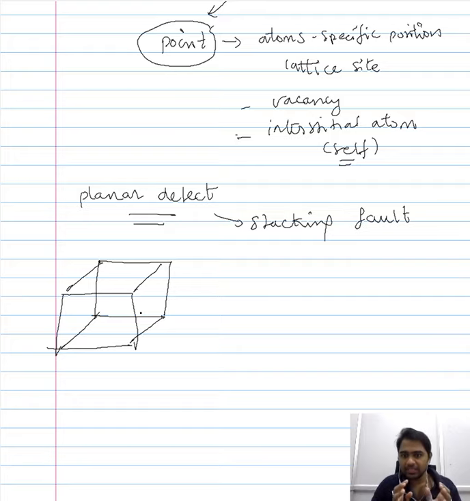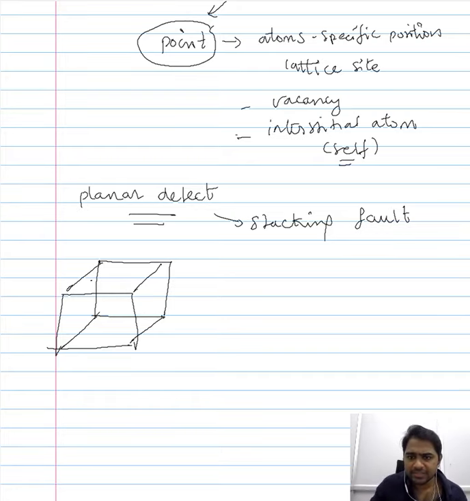When the arrangement of the atoms is identical, you give the same nomenclature, so it will be A. When the positions of the atoms are shifted in the next plane, you give a different nomenclature, so it will be AB. And when the third layer of atoms is different from the preceding two layers, you would give a new nomenclature. If not, you give the nomenclature to which the third layer corresponds. Supposing the third layer has a similar arrangement to that of the first layer, then it will be ABA. This we saw in the previous lecture.